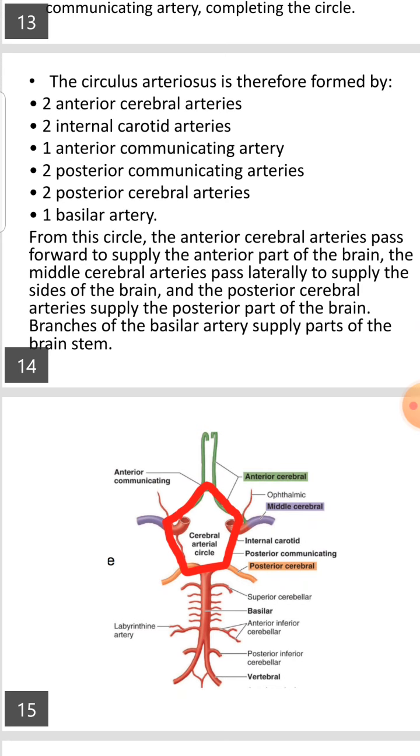From the circle, the anterior cerebral arteries pass forward to supply the anterior part of the brain, the middle cerebral arteries pass laterally to supply the sides of the brain, and the posterior cerebral arteries supply the posterior part of the brain. Branches of the basilar artery supply parts of the brain stem.